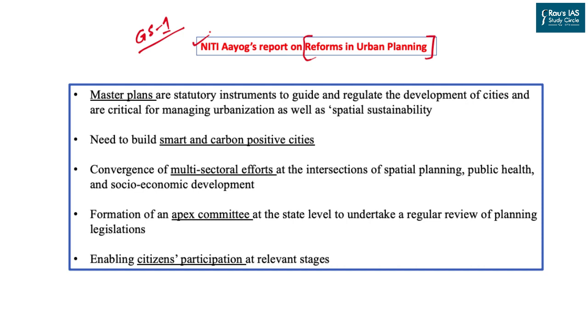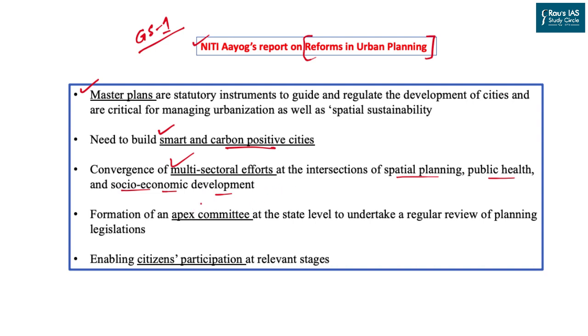This report has called for 5 important points to control disasters, including urban flooding. First of all, they have called for creation of master plans at the city level. They have also called for creating smart and carbon positive cities. Carbon positive here means less pollution, which will actually reduce the probability of excessive rainfall in the urban areas. They have also called for the convergence of a multi-sectoral approach, which includes spatial planning, public health, socio-economic development, and much more.